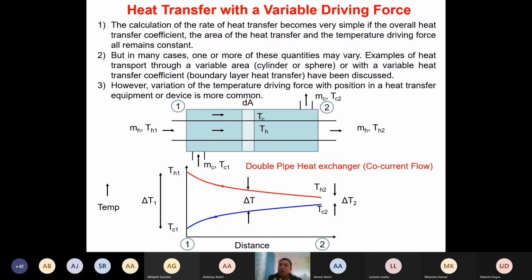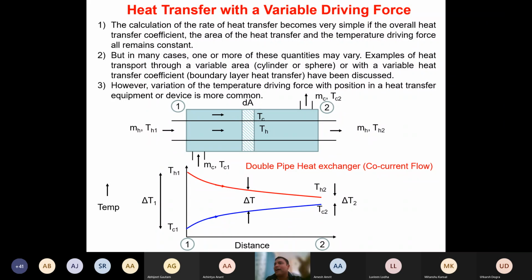We have looked at how to account for a change in the heat transfer coefficient. When there is a change in the heat transfer coefficient, how have we accounted for it? We said that we will not look at the local heat transfer coefficient, rather we will calculate an average heat transfer coefficient and work with that. Do you all agree? That's why all the correlations you can see are given in terms of the overall or average heat transfer coefficient. Yes or no?